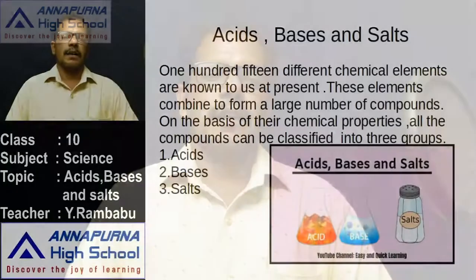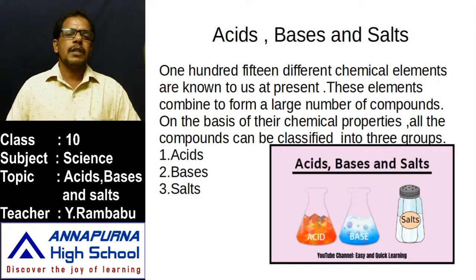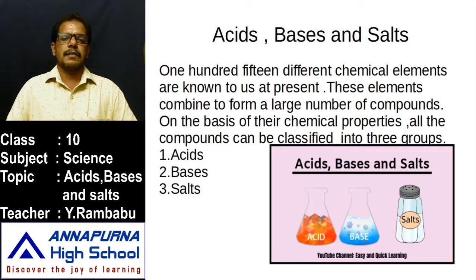Now we shall start our second chapter, acids, bases and salts. What are these acids, bases and salts? We have how many elements? 118 elements. That means 115, in which three are predicted. That means the scientists have discovered so far 118 elements. Actually 115, in which three are predicted elements, from hydrogen to nonactinium.